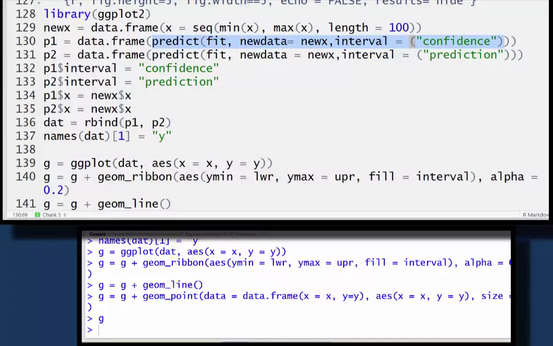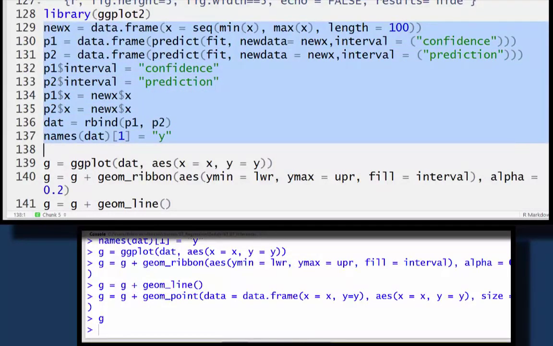That's R's code for saying I want the interval around the estimated line at that particular value of x, not for a potential new y at that particular value of x. If I want an interval for a potential new y at that particular value of x, I change interval equals confidence to interval equals prediction, which I do in this line below.